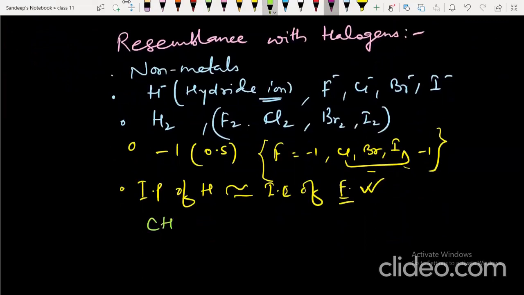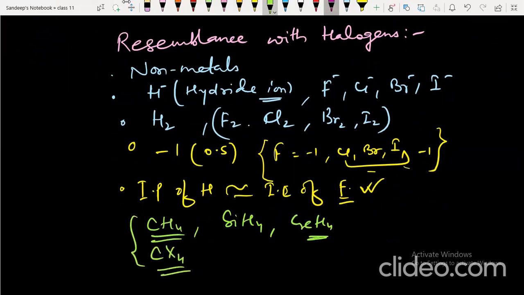Now, hydrogen forms methane, silane, germane. Similar compounds are formed by halogens also, like CH4. So hydrogen reacts with non-metals to form covalent compounds. So these are the similarities with, or resemblance to, halogens. Now let's see the ionization enthalpy. First, ionization enthalpy of hydrogen compared with lithium, sodium, potassium.